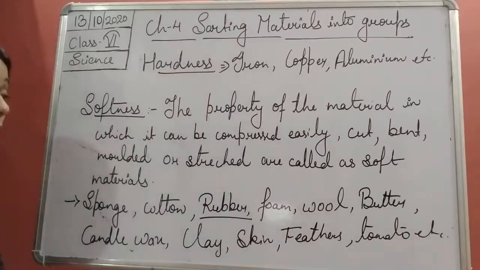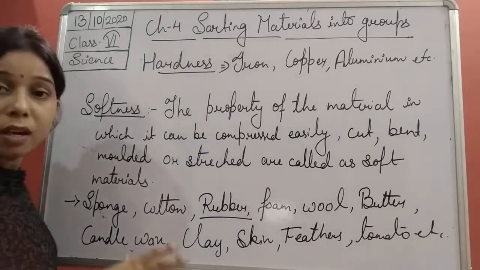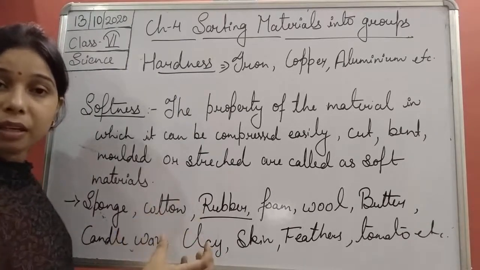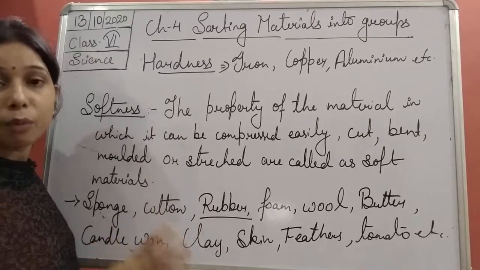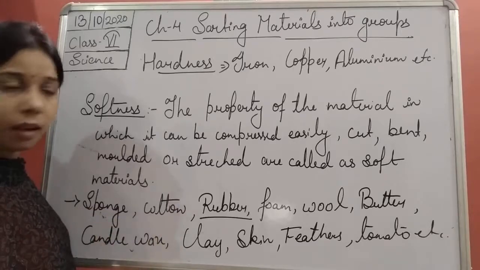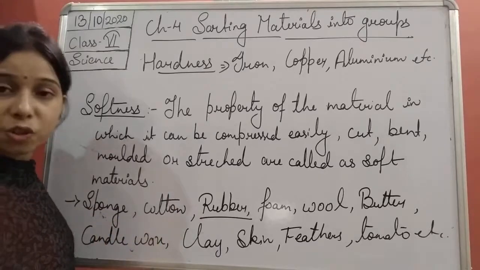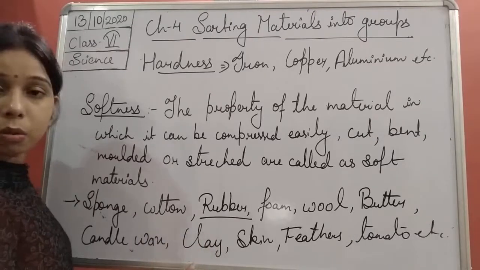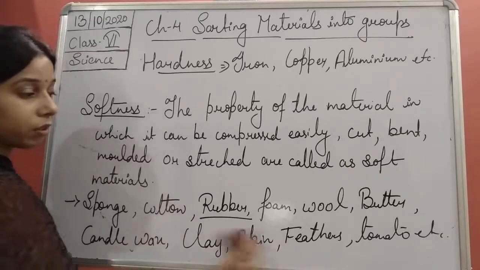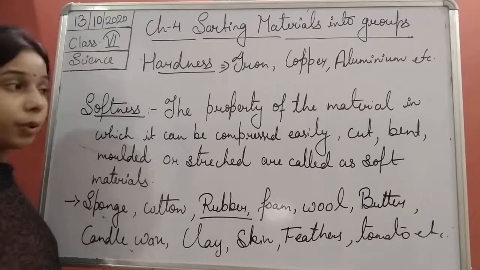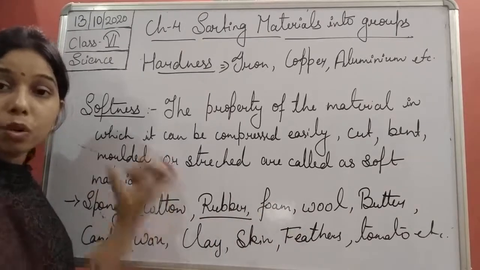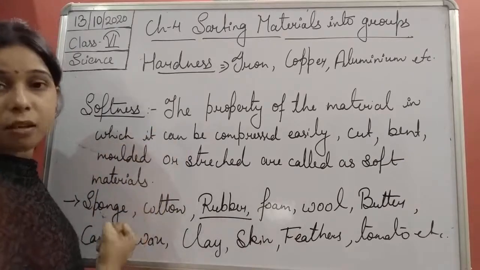You see, students, all these are different kinds of materials which show the property of softness. If you see clay, with the help of clay you are able to give different kinds of shapes to it. You can easily bend it, cut the clay, and stretch it. So clay is also a softer one. Feather, absolutely it is very soft. You are able to compress or bend the feather. Same thing with the tomato, students. You are able to compress a tomato.